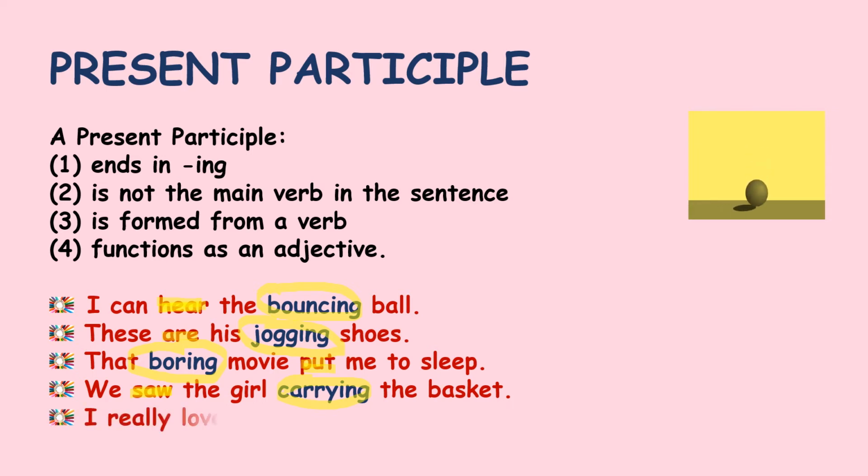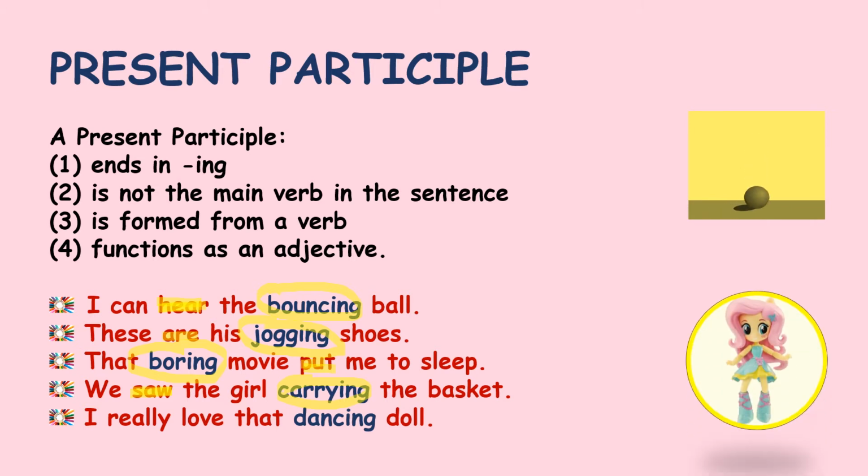I really love that dancing doll. Main verb: what am I doing? I am loving. I love. That is the main verb. And now I am describing that doll with another ing word, and that means dancing becomes a present participle.